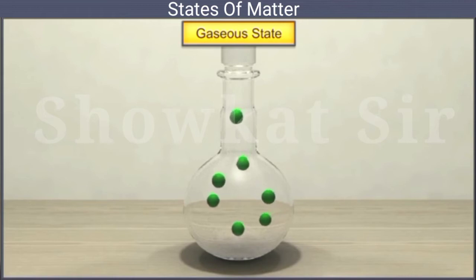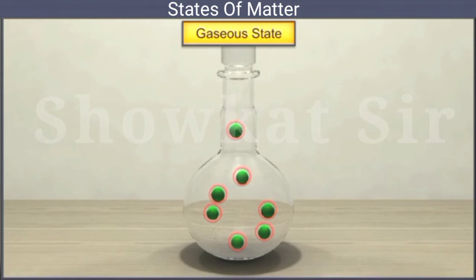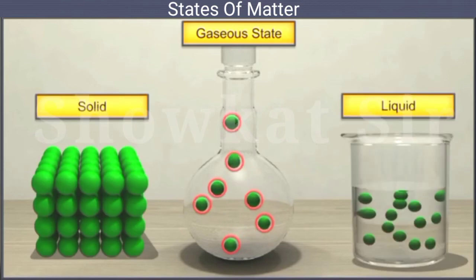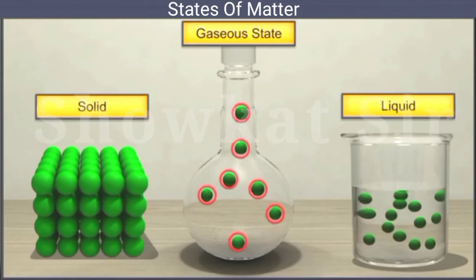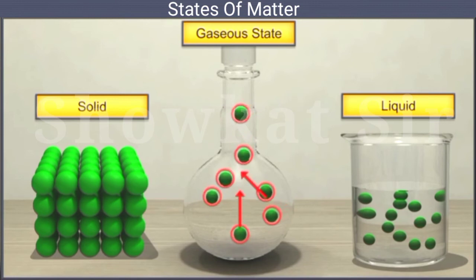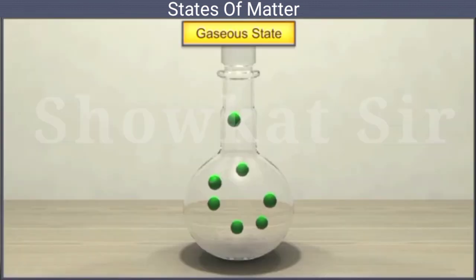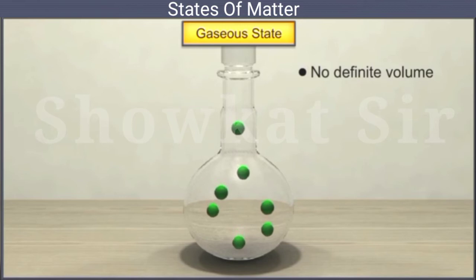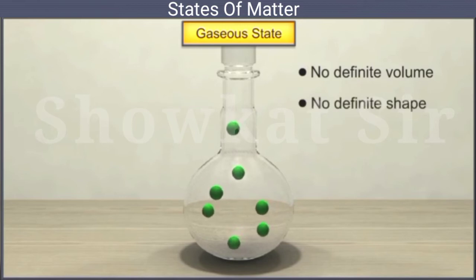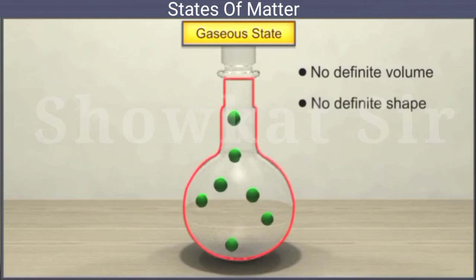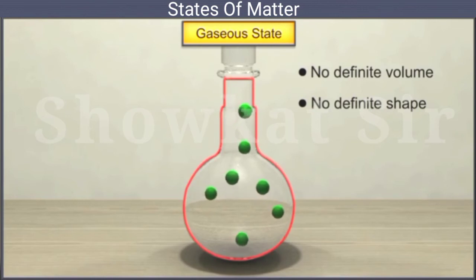So in case of gaseous state, particles are very far apart from each other. Intermolecular force of attraction is very weak as compared to solids and liquids. So you can see the order of arrangement. Gases have neither definite shape nor definite volume. They take the whole volume of the container in which they are kept.